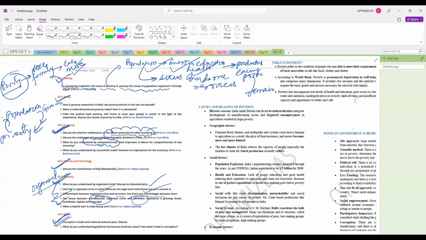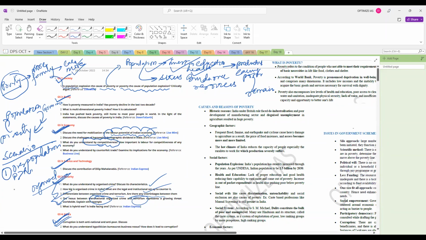Guys, you must be knowing that as per the resources, the population of any country can be divided into three categories. Three types of scenario can be built. First scenario is overpopulation, where population is more than resources.